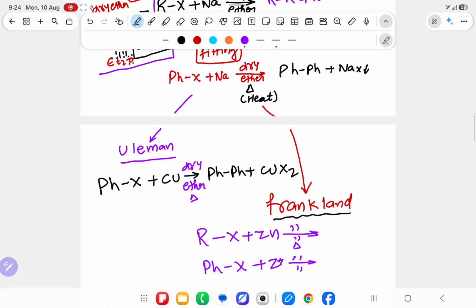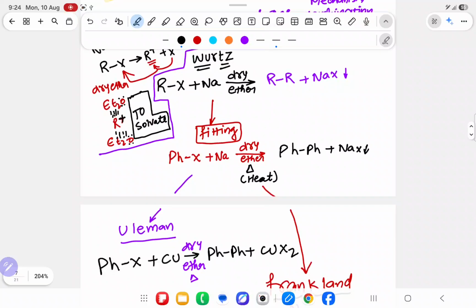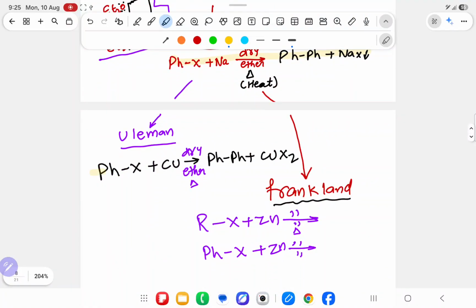You will take zinc as the metal. Up to now Wurtz sir is doing only alkyl. Fittig is doing only aryl. Ullmann is also doing only aryl. But the scientist Frankland came and said, I will give you zinc metal, and that zinc metal is used for alkyl also, with ZnX2, and aryl also, Ph-Ph and ZnX2.